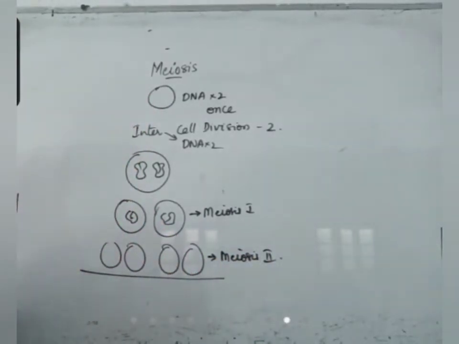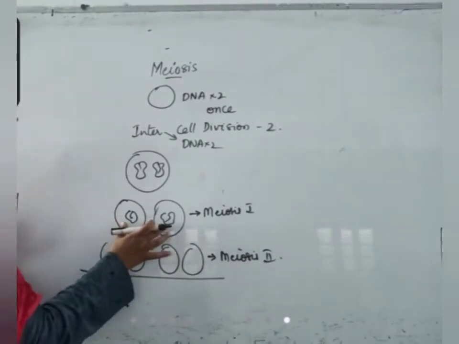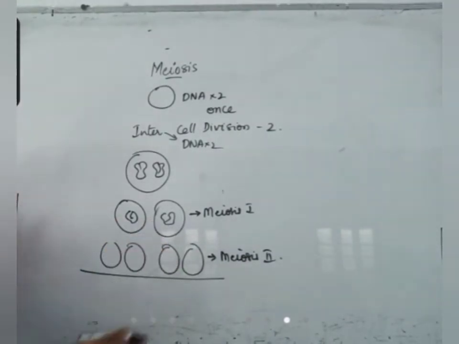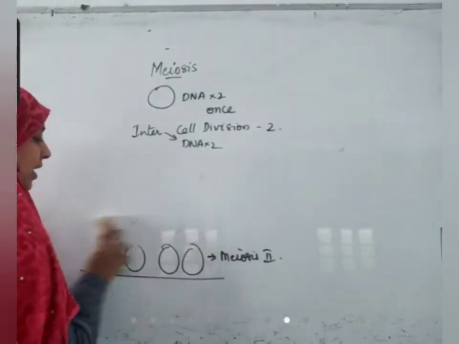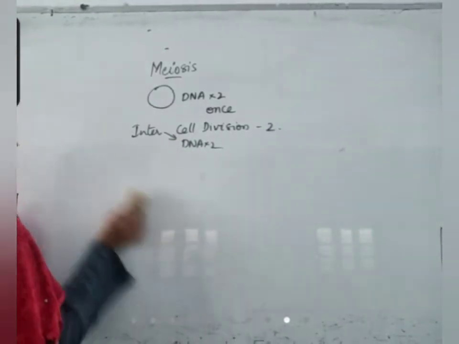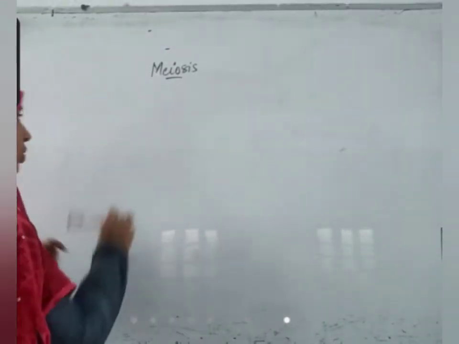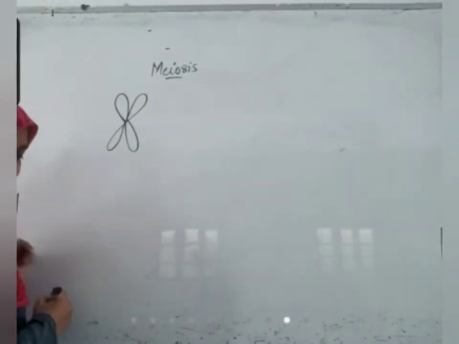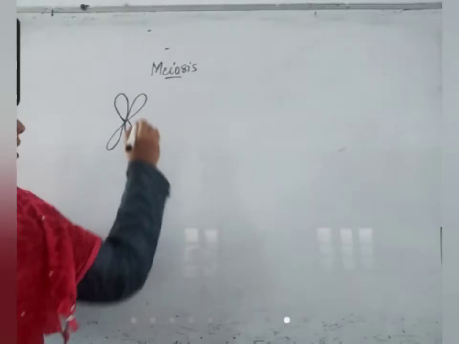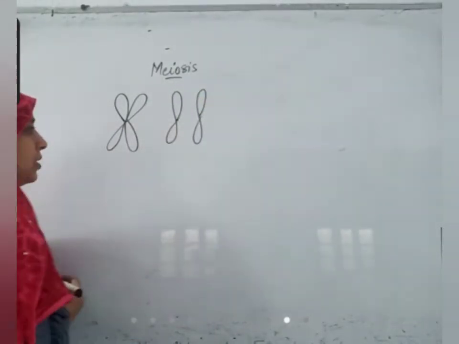And not only the number is different, the process of meiosis 1 and meiosis 2 is also different. What happens? To understand this, first let us understand some terms. You know that this is a chromosome and this is one sister chromatid, this is one sister chromatid.